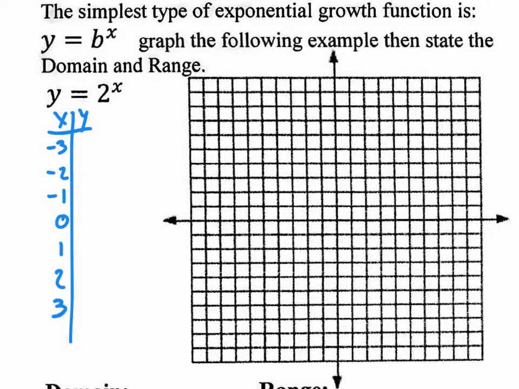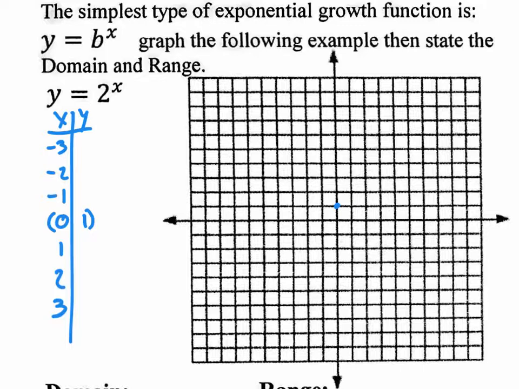So anyway, let's start with the easiest number to plug in, which would be 0. So I want to put 0 for my input right here. What's 2 to the 0 power? Remember from exponents, anything to the 0 power equals 1, right? So 2 to the 0 power is 1. So for my input 0, my output is 1, and that's a coordinate. Let me actually graph that coordinate. (0, 1) is right there. And I hope you guys are following along on your handout.